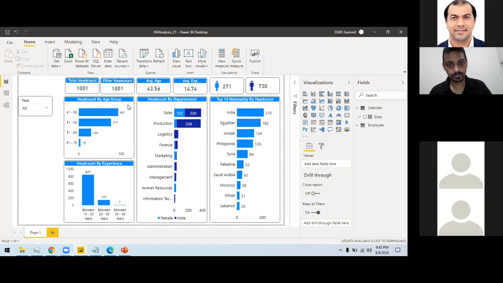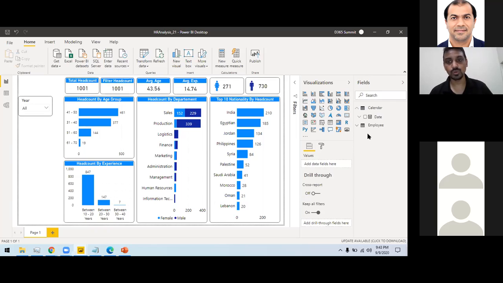So you mean 1 million rows also we can import it? Yes, you can import 1 million rows. Also, if you are using a SQL Server or any ERP which has terabytes of data, you can use the direct query then. You don't need to import everything into Power BI. You can direct query, like I don't need to import anything.